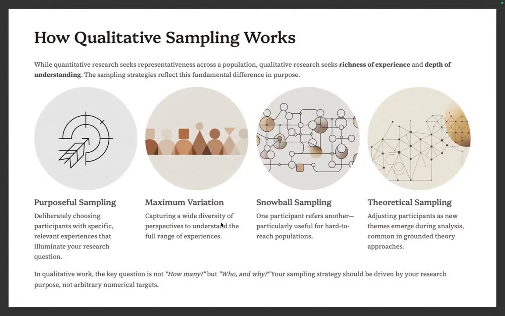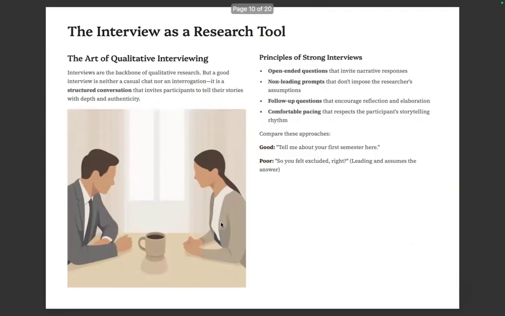In qualitative work, the key question is not so much how many, but who and even why. Who and why. Please take note. Your sampling strategy should be driven by your research purpose, not simply arbitrary numerical targets. That's the difference there.